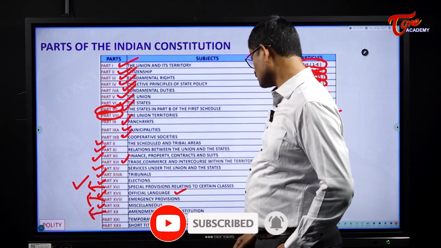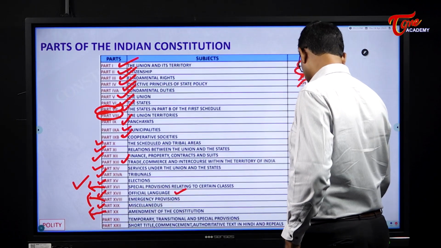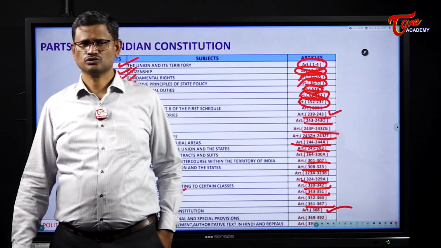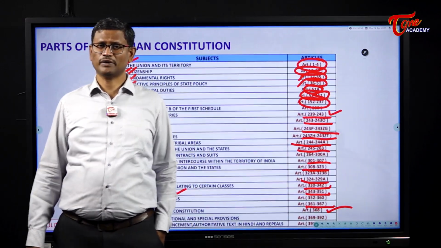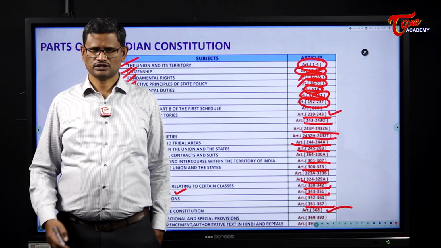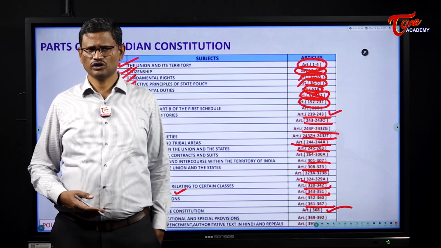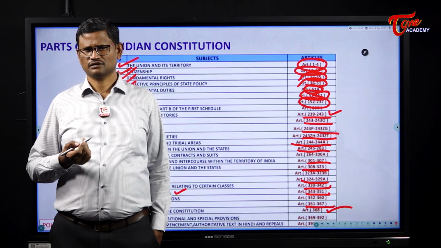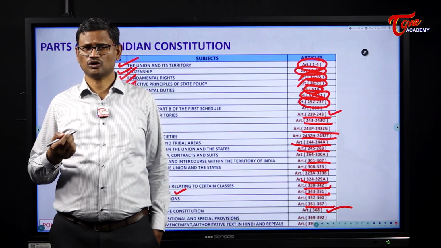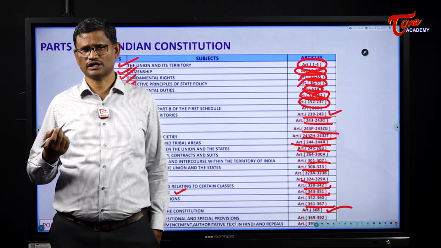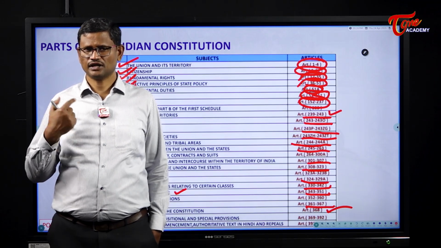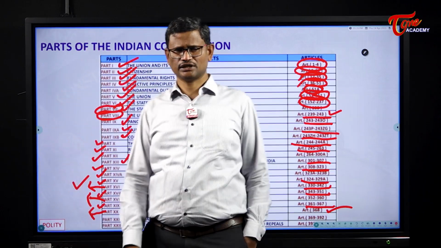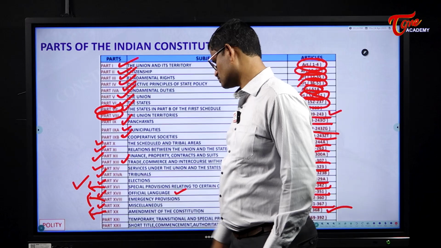Part 20 deals with only one article, Article 368. So Article 368 of the Indian Constitution empowers the Indian Parliament to amend the Constitution. As I have just told you, on 24th April 1973, the Supreme Court said that the power of the Indian Parliament to amend the Constitution, to modify the Constitution under Article 368, is not an absolute power but only a limited power. So Article 368 is dealt with by Part 20 of the Indian Constitution.